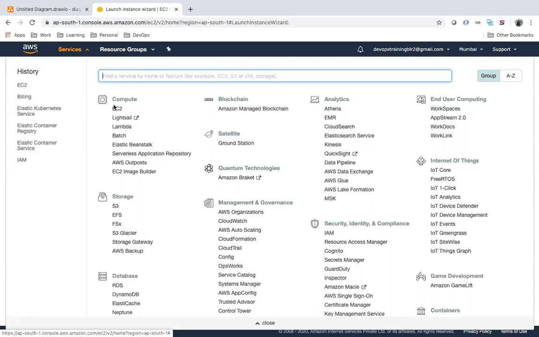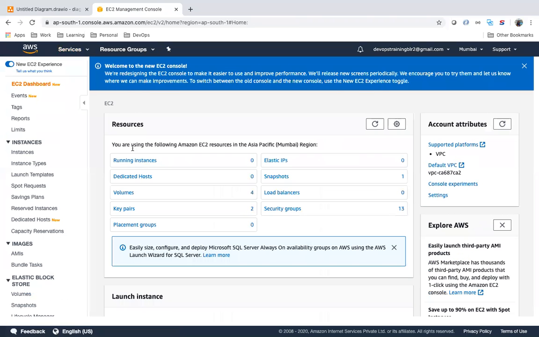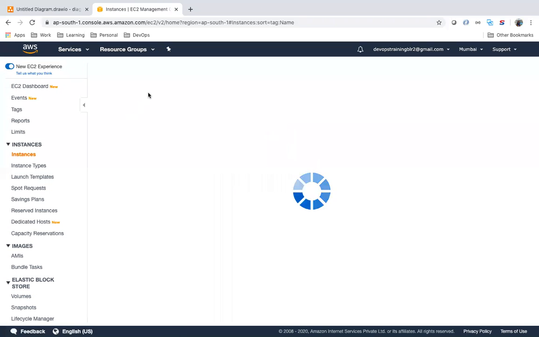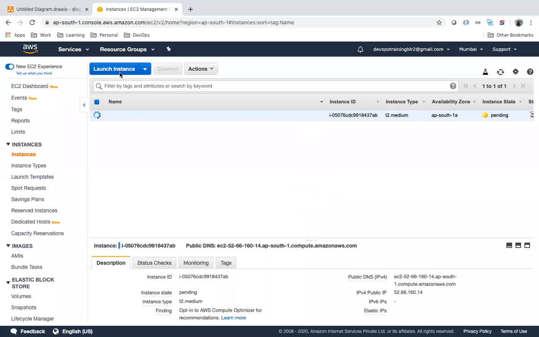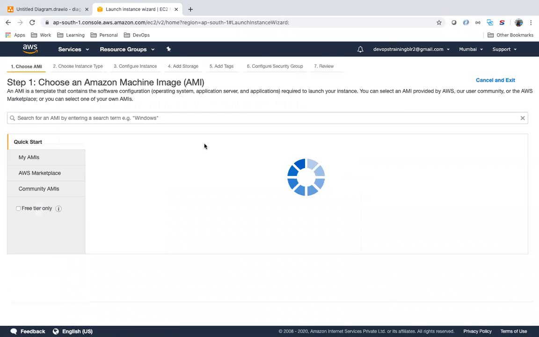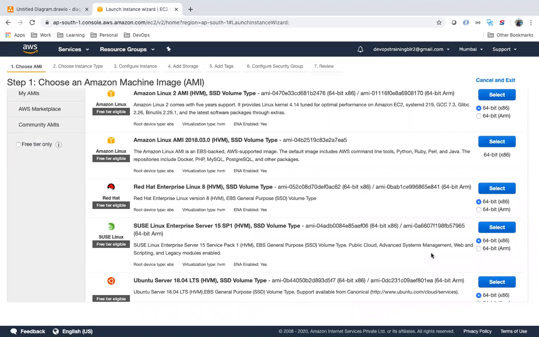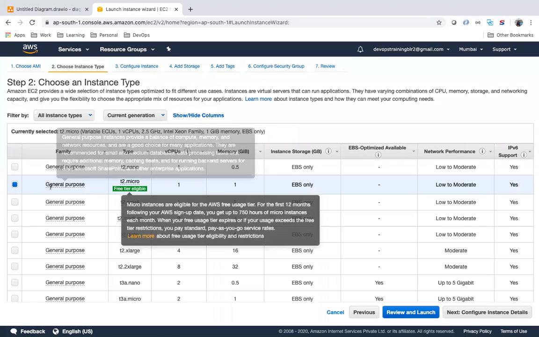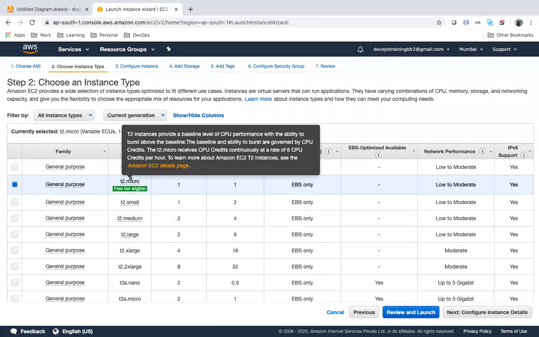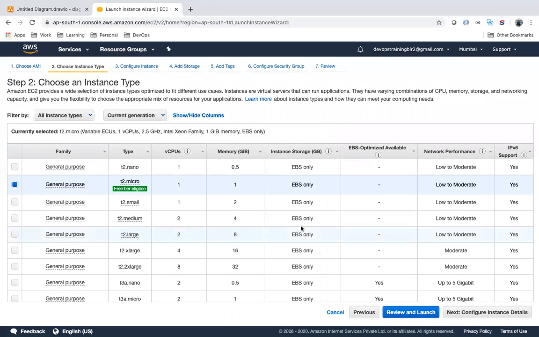Similarly, I will create 2 more machines, Ubuntu machines, for workers. For workers, we can practice with T2.micro itself. So that is fine.